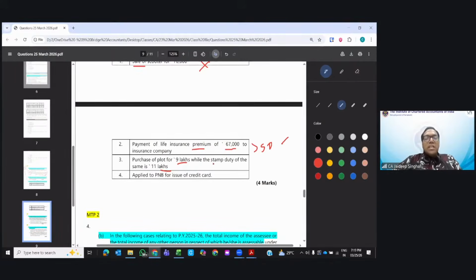Here, if the immovable property we purchase is greater than 10 lakh, then the PAN number is required. But here the actual consideration is 9 lakh, while the stamp duty value is 11 lakh. So in this scenario, where we have to quote the PAN number if the property value is greater than 10 lakh, we see only the actual consideration. We do not see the stamp duty value. Sorry, have I said it right?